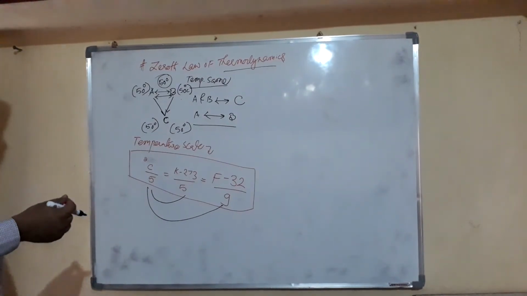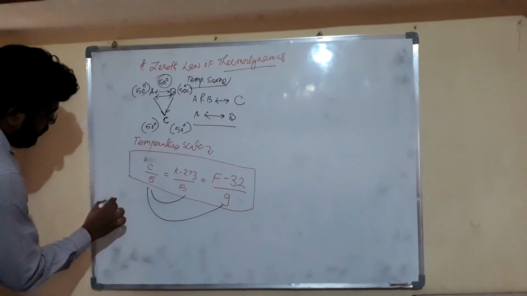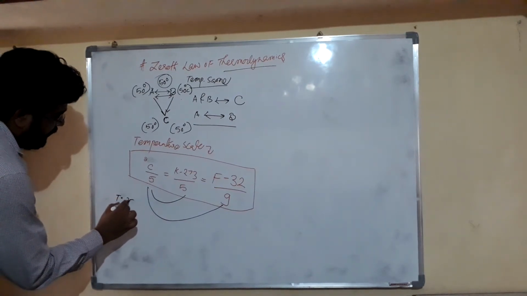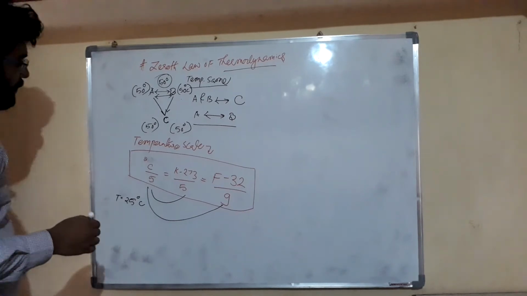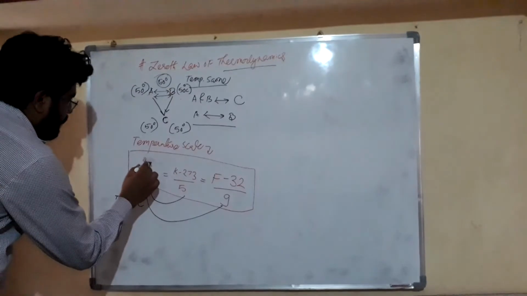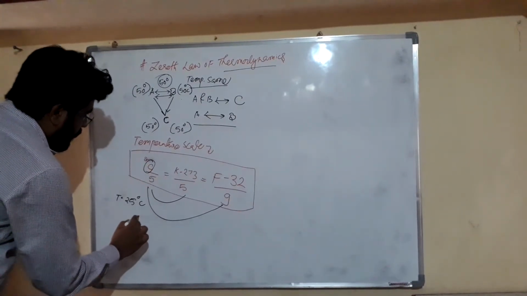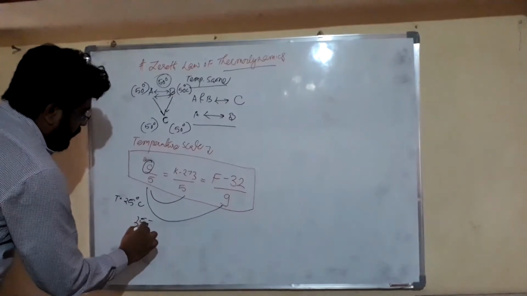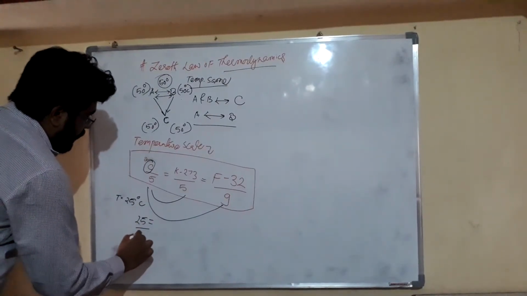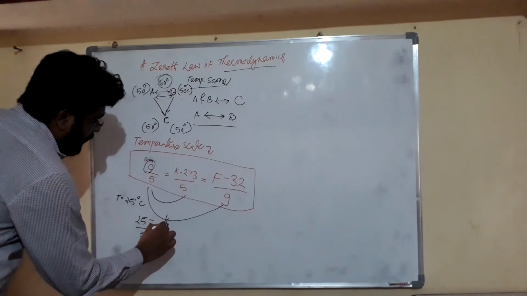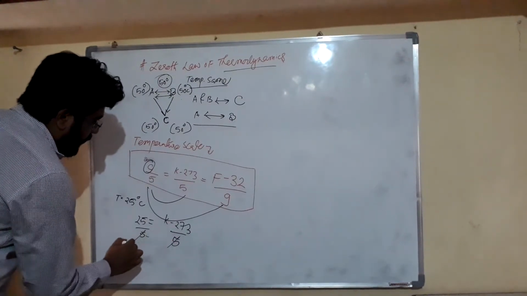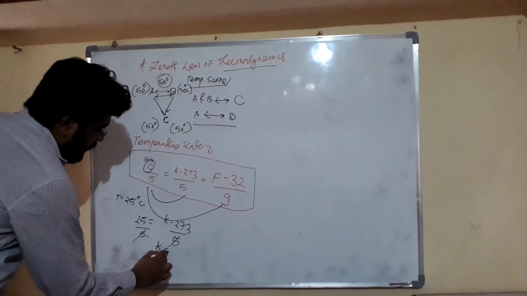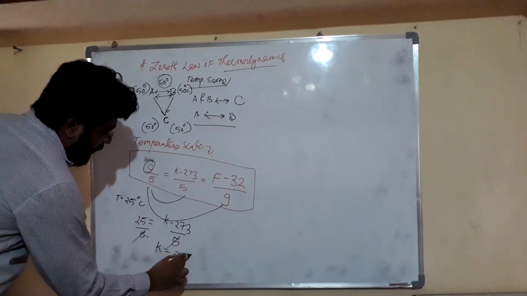Friends, first of all, we will take the temperature equal to 25 degrees Celsius. How can we convert it into Kelvin, friends? So C equals 25 degrees Celsius, 25 upon 5 equals K minus 273 upon 5. The 5s get cancelled, and K equals 298 Kelvin.